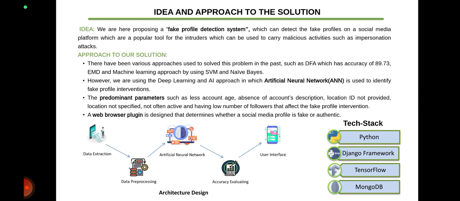Now talking about the tech stack, we are writing the code in Python. The framework we are using is Django. We are using TensorFlow. It is an AI library which is used to build a model for ANN, and for data storage we will be using MongoDB.